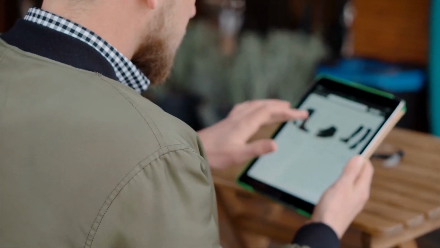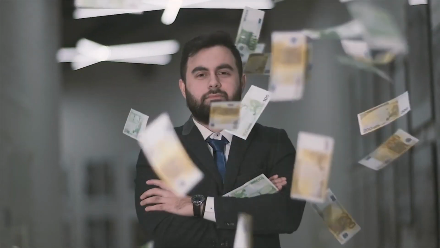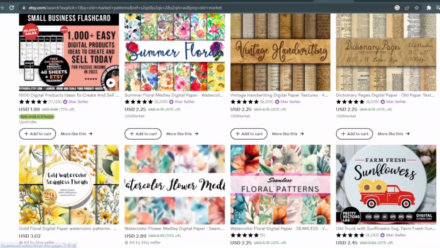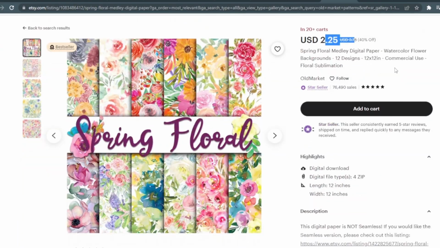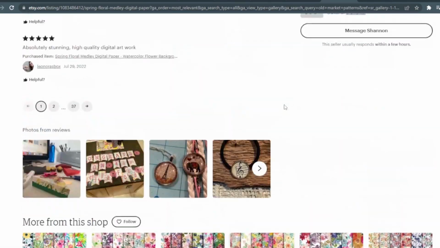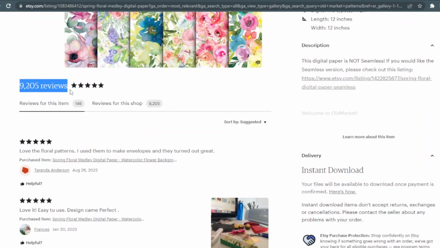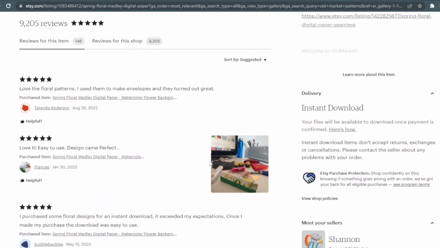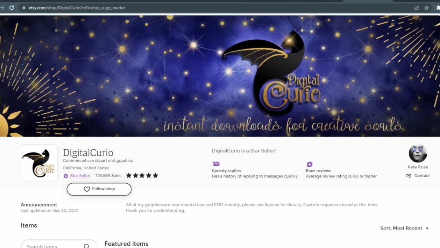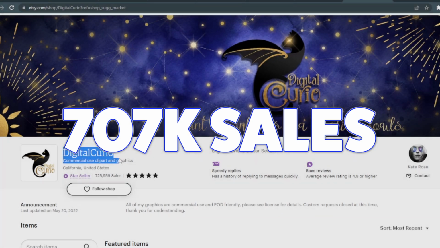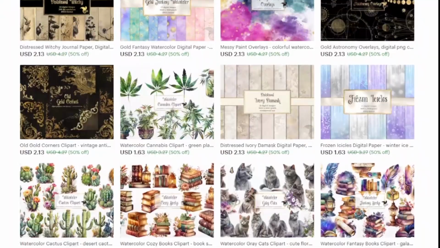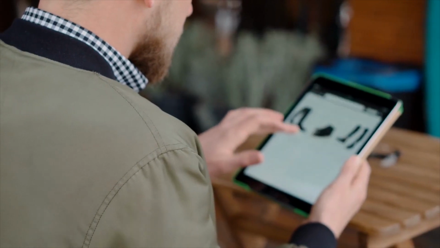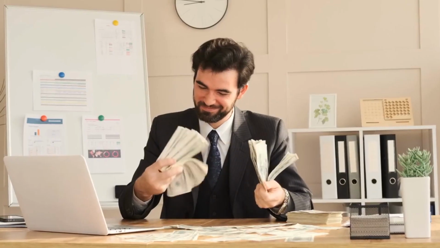Before creating random patterns, let's assess the kind of patterns that already sell and the potential profits. Old Market, a shop selling these digital papers, made over $300,000 from them. Just one listing for watercolor flowers brought in $1,800. Check out the tons of great reviews and uses for their floral pattern pack on Etsy. Digital Curio has made over 770 sales, likely netting $3.2 million, mostly from these seamless pattern textures. Selling digital products on Etsy gives you 91% of your gross revenue in profit.